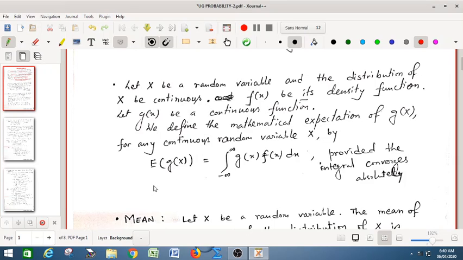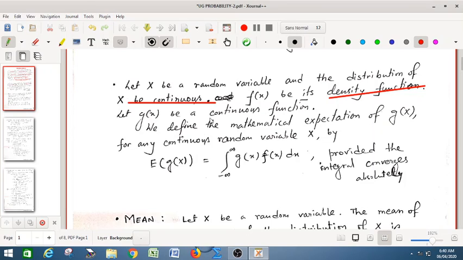Now let us define the expectation for a continuous random variable. Let X be a random variable and the distribution of X be continuous, and f(x) be its density function, PDF, probability density function. In the case of discrete we use the term probability mass function. In the case of continuous we use the term probability density function.